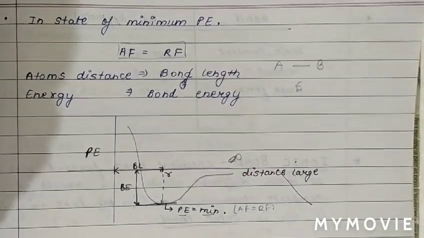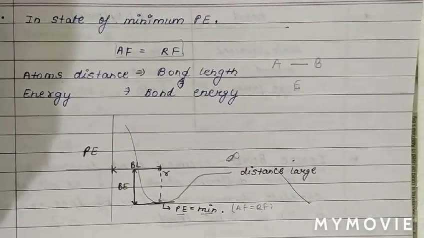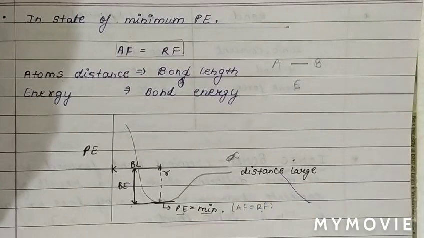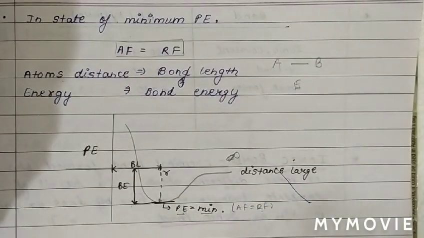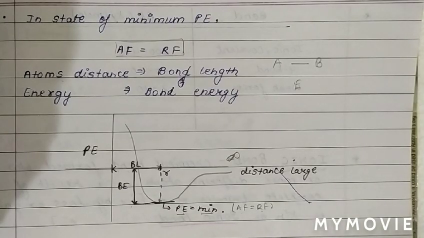Now we will classify the chemical bond. What we have discussed: the cause of chemical combination. Basically every atom tries to complete its octet, while hydrogen tries to complete its duplet. Similarly, they try to minimize their potential energy, because when potential energy is minimum, the distance from the origin is known as bond length, and the energy corresponding is bond energy.